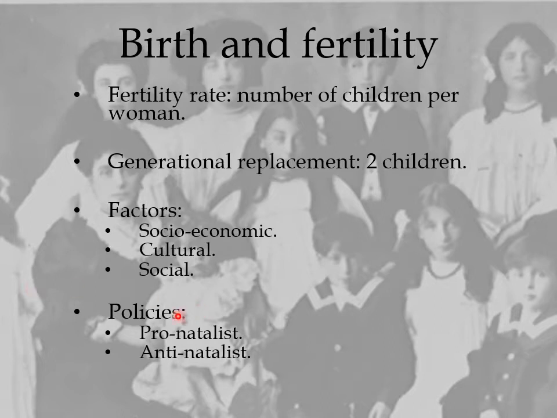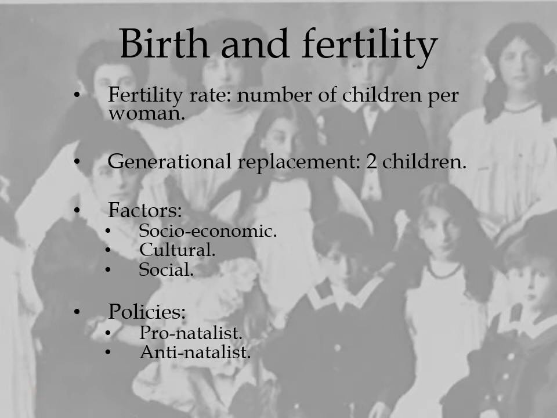And then the policies of the government, which can be pro-natalist or anti-natalist. Pro-natalist means that the government wants the families to have more kids. This will be typical of the developed countries, the richest countries, so to speak.